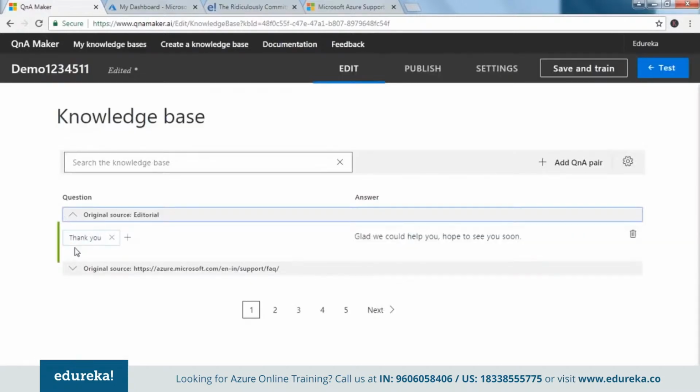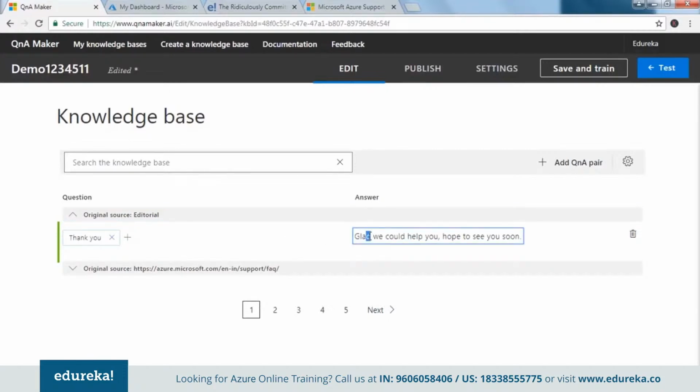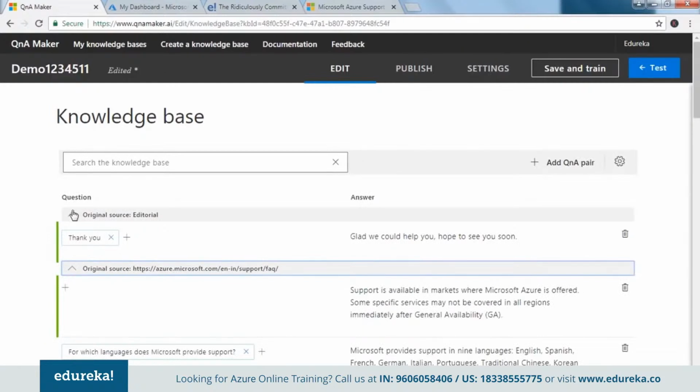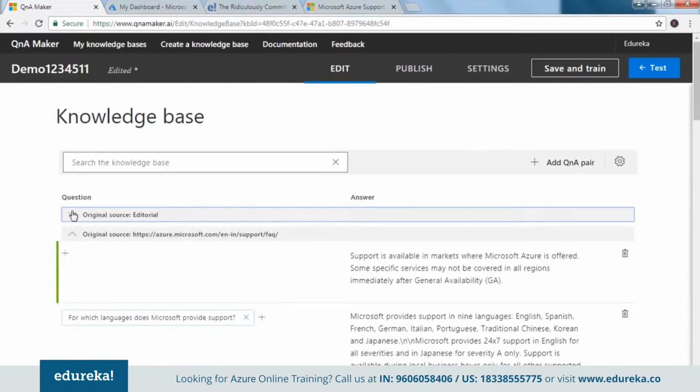Okay, it's saying that some key pair is empty. There is thank you here, and there is a plus here, so this is fine. This is what we have. Do we have anything else that we need to focus on? Okay, this is the part.